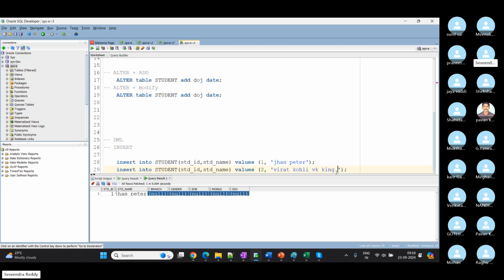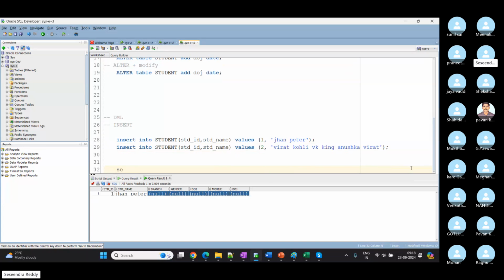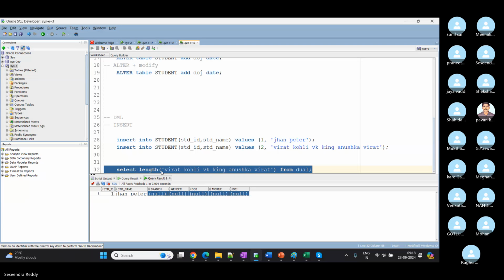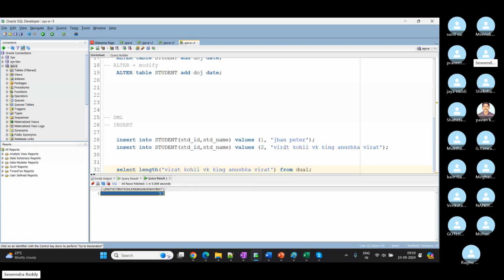Randomly I'm giving some characters. Again I'm going to say Anushka something. Will it represent 20 characters? Again Virat. Simply I'm giving some characters to increase the size. What error are we going to face? To see the length of the name, we can use the length function. We have a lot more functions in SQL, right? So 33 characters, we are good.